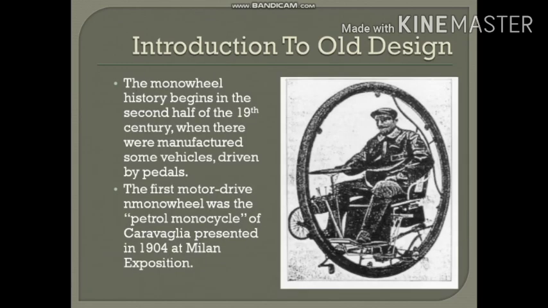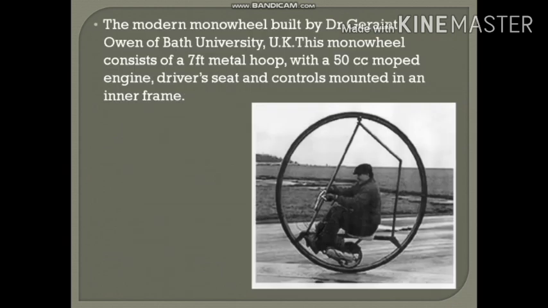This is the introduction part of the old design. The old design was manufactured in the 19th century, which was actually patented. But then the motor-driven monowheel, which was a petrol monowheel, came in 1904, designed by Kevrakil. The modern design of monowheel was built by Dr. Geraint Owen at Bath University, UK. That monowheel was a 7 feet metal hoop, which you can see in this photograph, and the engine used was 50 cc.